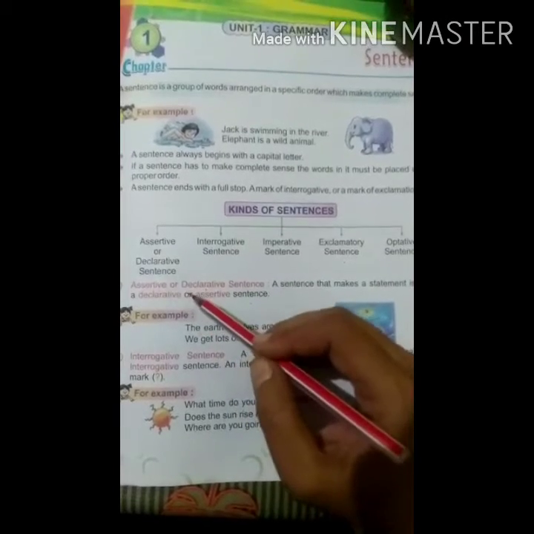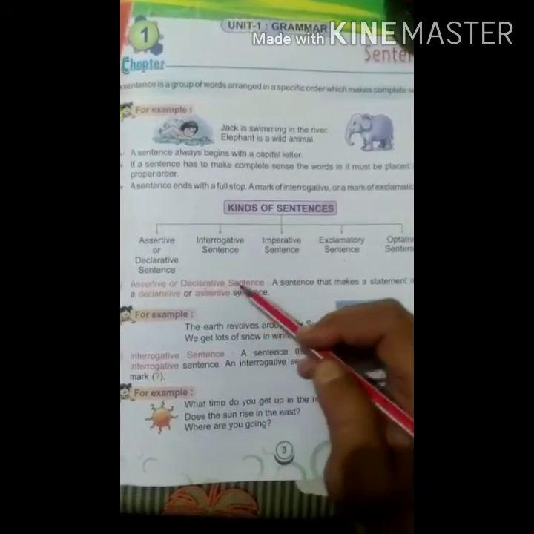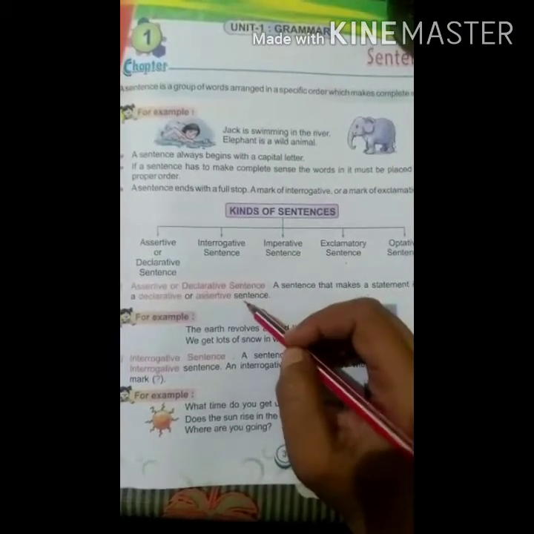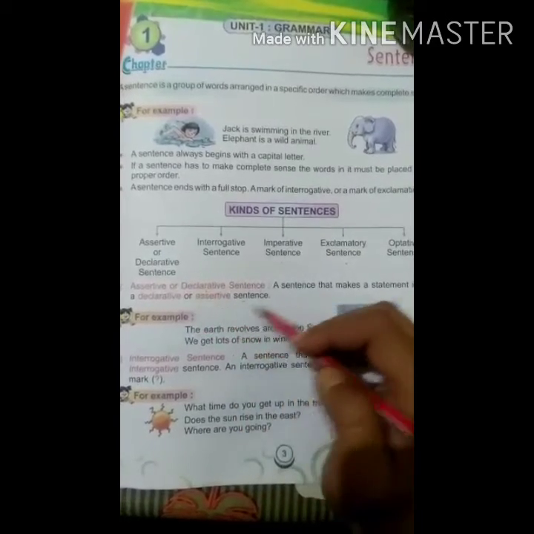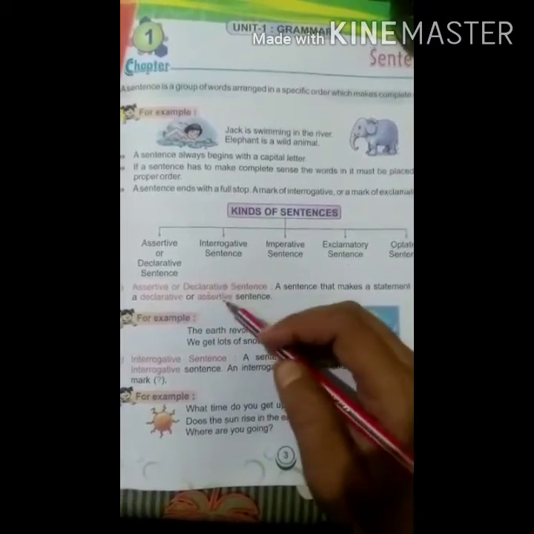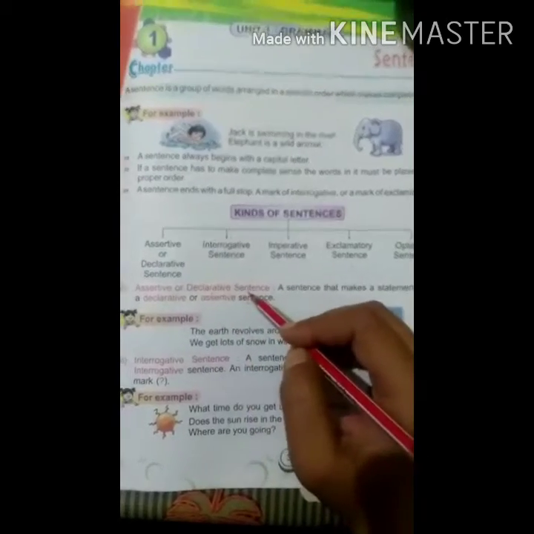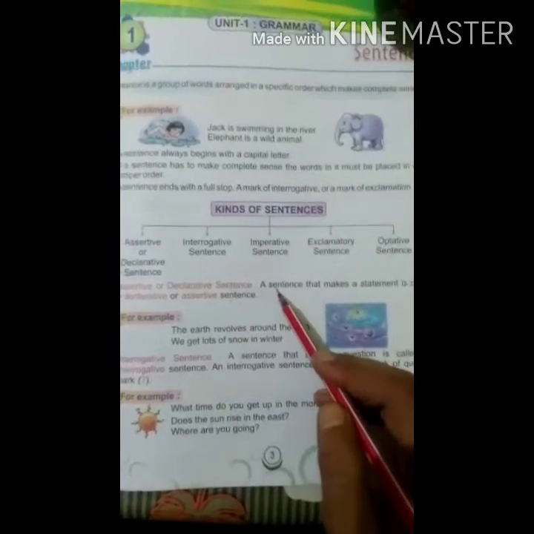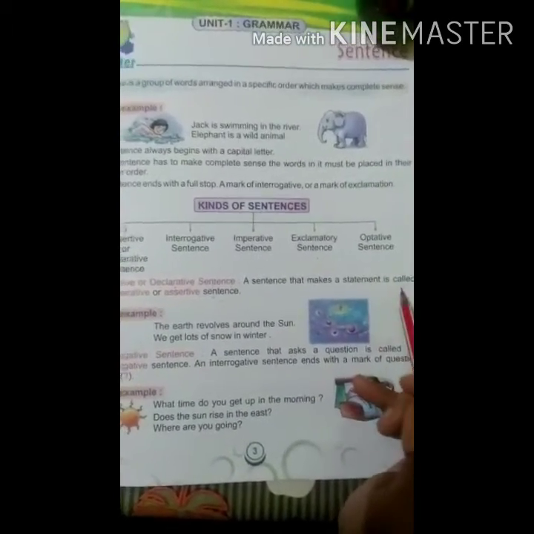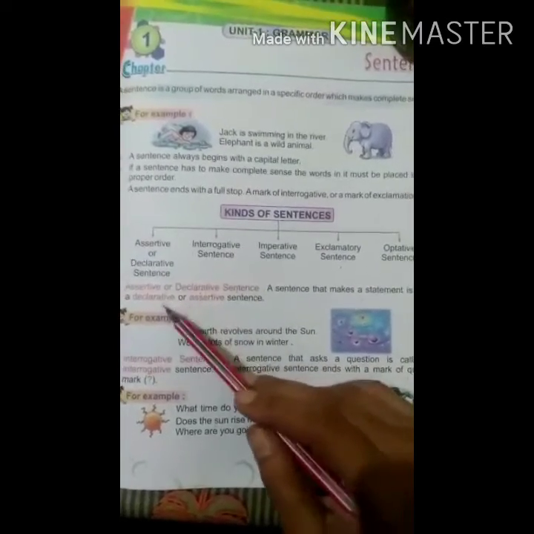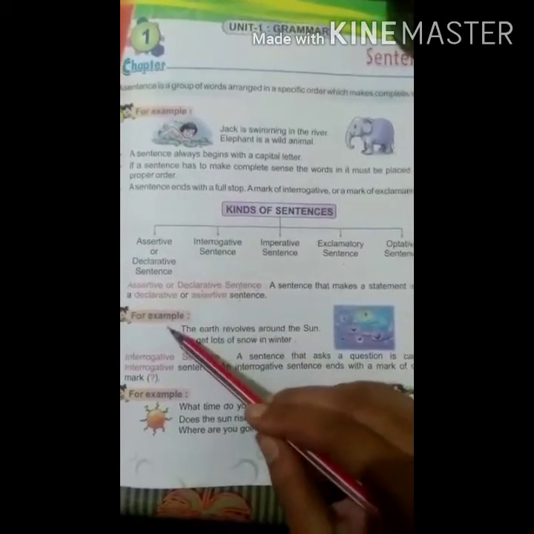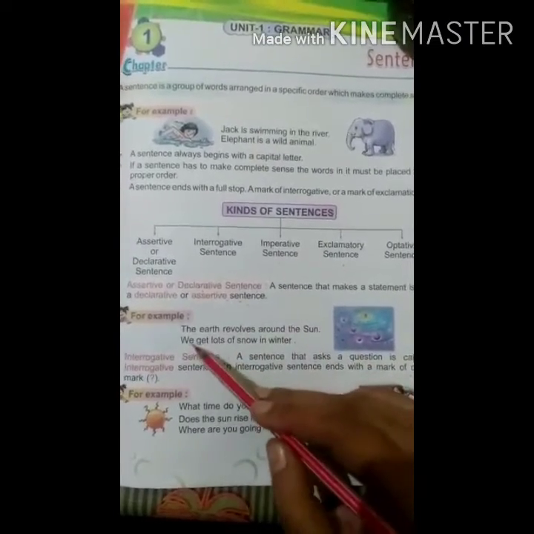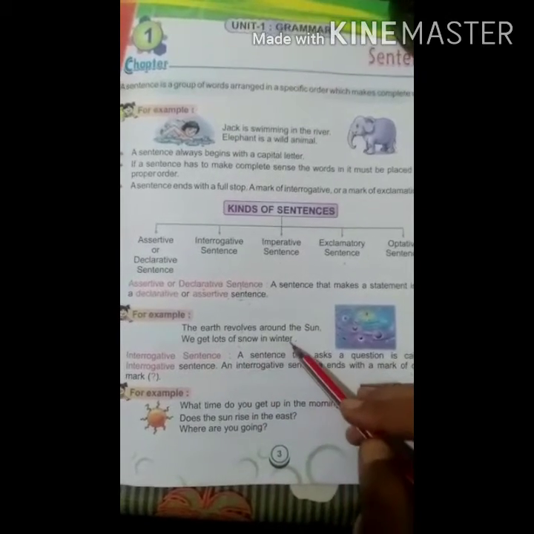One thing must be notified that assertive or declarative sentence may be affirmative or negative. Both sentences are arranged in assertive or declarative sentence. So let's see the definition of assertive sentence. A sentence that makes a statement is called assertive or declarative sentence. For example, the earth revolves around the sun. We get lots of snow in winter.